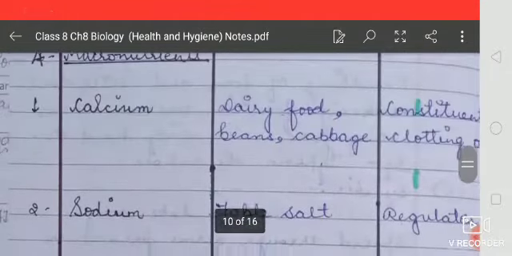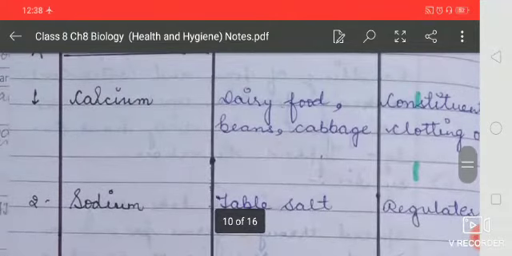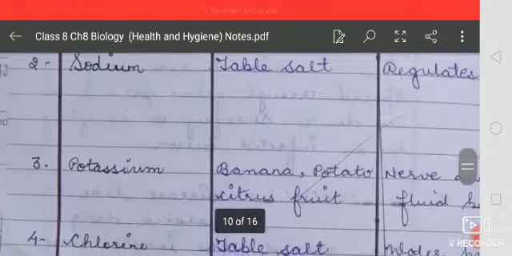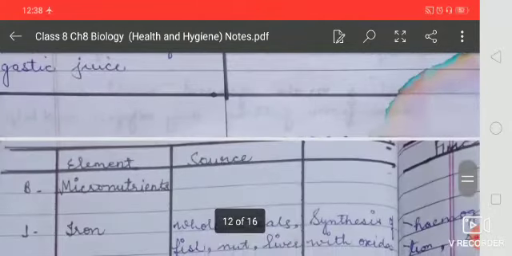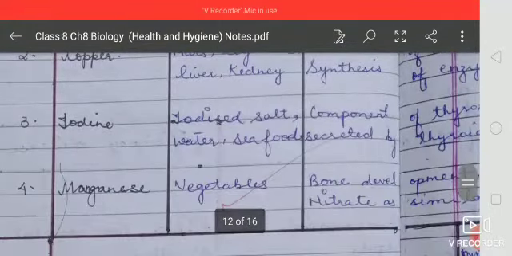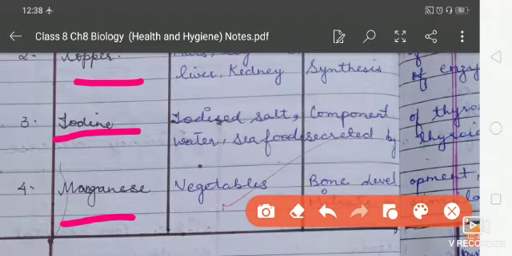So macronutrients are calcium, sodium, potassium, chlorine. And next one is micronutrients. So micronutrients are iron, copper, iodine, magnesium. This iodine you will find in iodized salt.